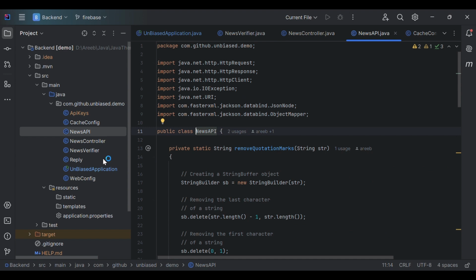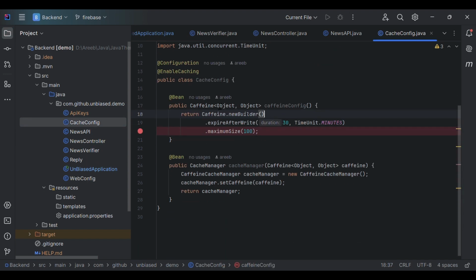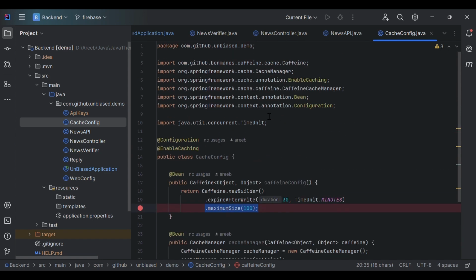We also have a cache config file, which configures the Caffeine caching for our news articles. So once the articles are loaded, they stay in our server for a duration of 30 minutes, and a maximum of 100 articles can be cached at a time.